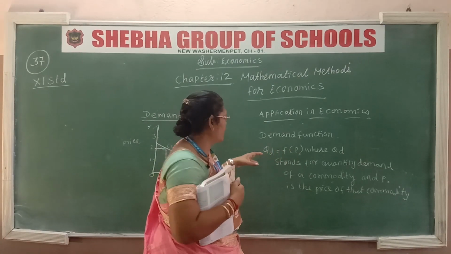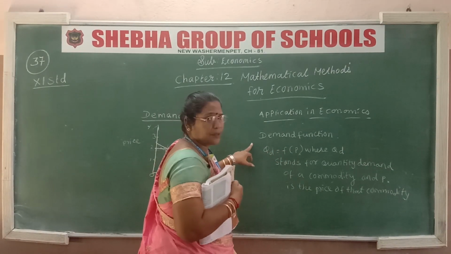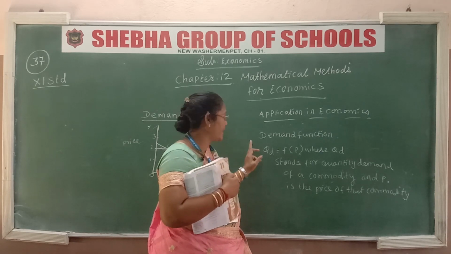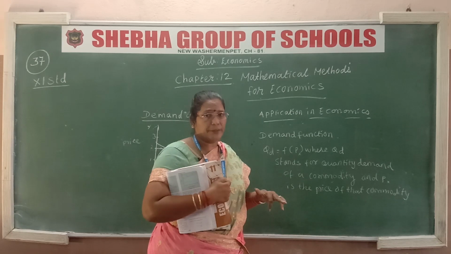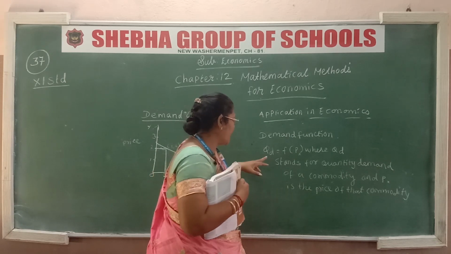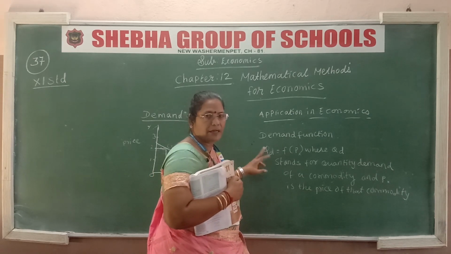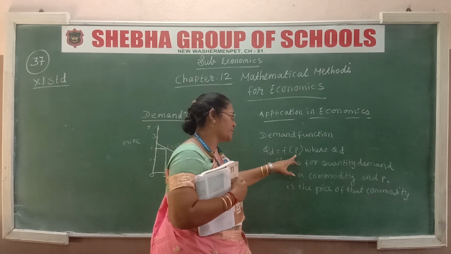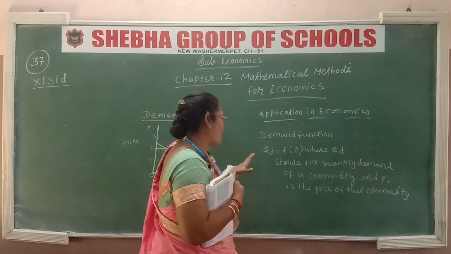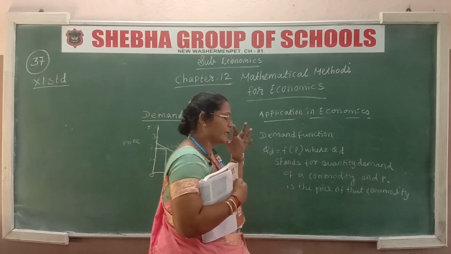Listen children, here I have just written about the demand function. Okay, just keep it in your mind. Demand function: the Q is for quantity, how much quantity is required, and D is mentioned here as demand, that means how much quantity demanded, is equal to F of price. P means the price; for how much quantity is required, the demand is required.